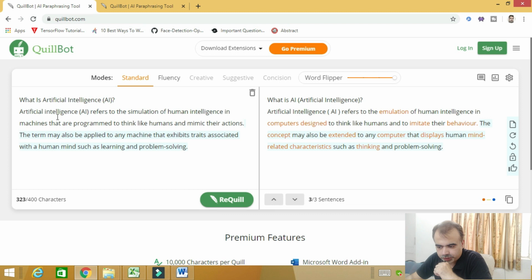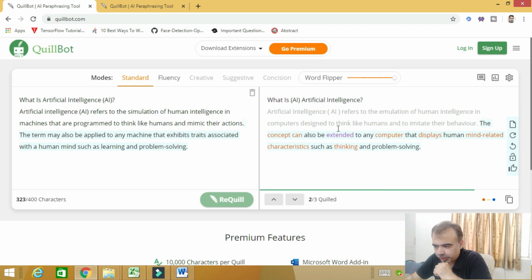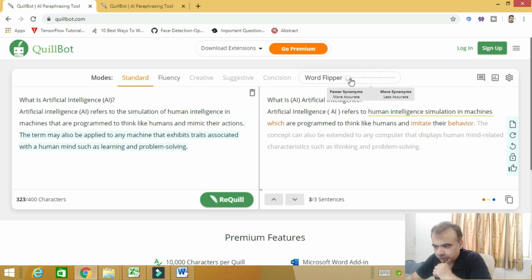Once I pasted it and did the requill, see, the Quill text appeared here, and you see the changes it has made are clearly marked in red here. And this is just a word flipper. You can increase or decrease the intensity of word flipping by this icon. This is a very good feature that I found here: fewer synonyms and more accurate.